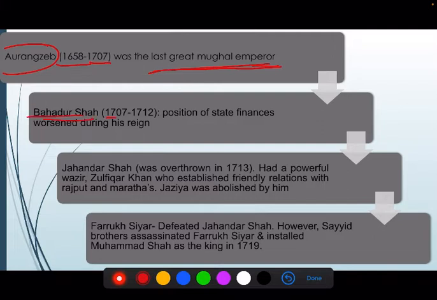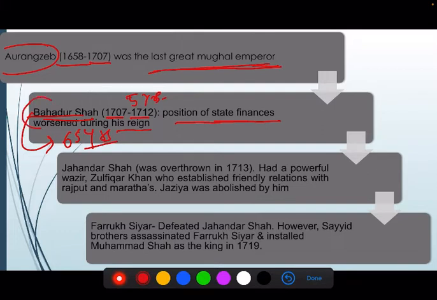Bahadur Shah became the Mughal emperor in 1707, and he ruled till 1712, five years. But his age when he ascended to the throne was 65 years, so he was already very old when he became emperor. He tried to improve the state finances, but they did not improve. The position of state finances worsened during the reign of Bahadur Shah.